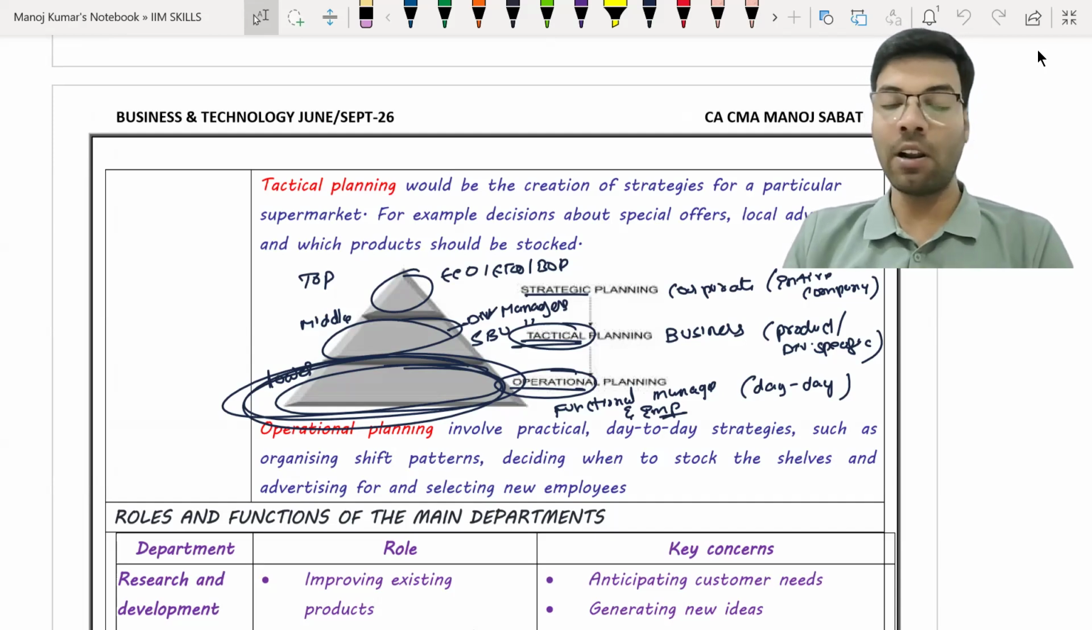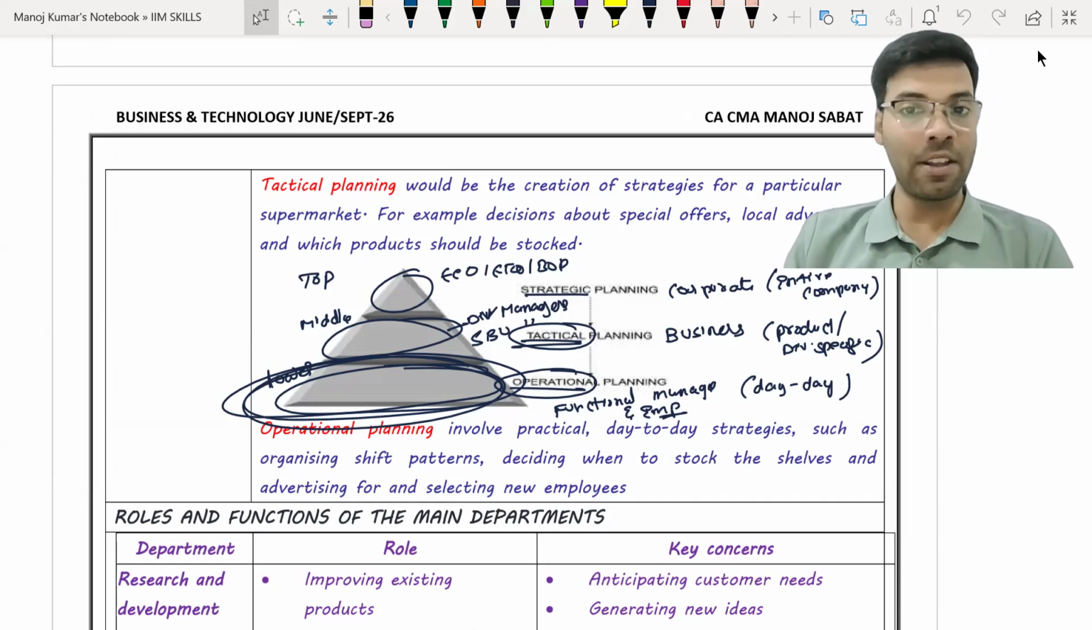Okay, so top level consists of which type of officers? CEO, CFO, board of directors. Middle level management: divisional managers, product specific managers. And lower level management is about the product line, the functional managers.